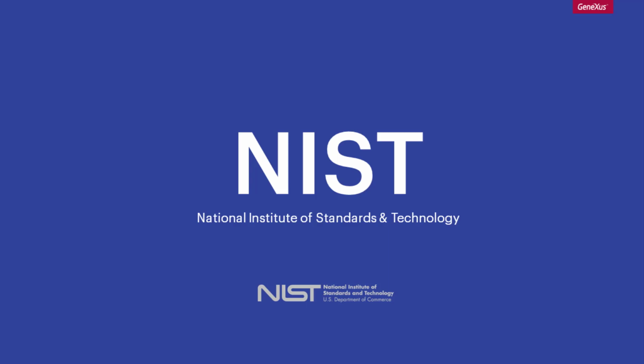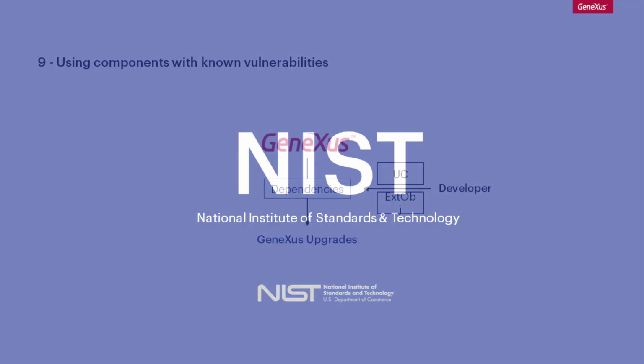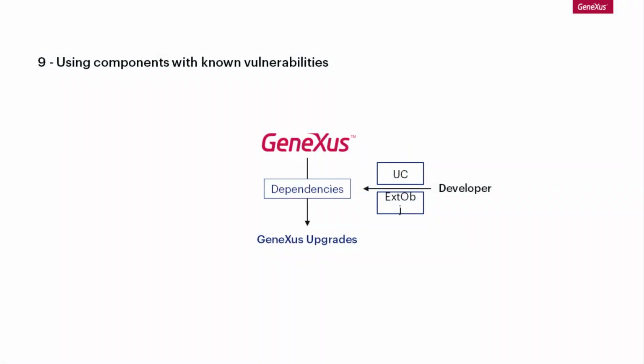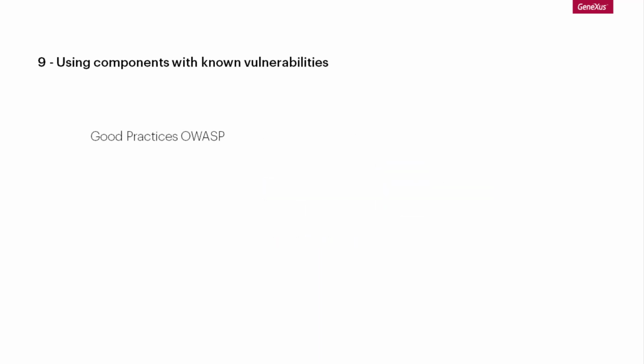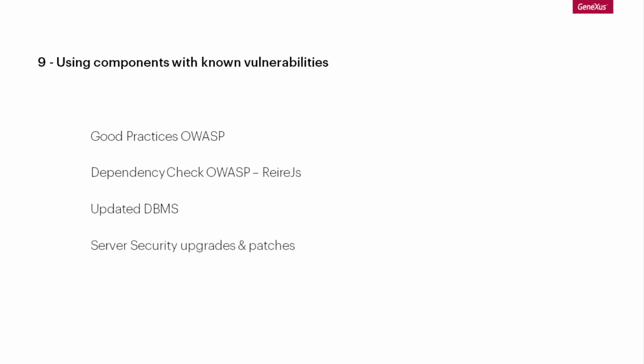This means that Genexus takes care of its own dependencies, updating them with various upgrades. If the developer decides to add a user control or an external object, the best practices on secure development included in this Open Web Application Security Project are recommended, as well as reviewing any dependencies included. To this end, the use of different tools is suggested, in addition to keeping DBMS and their drivers up to date and installing updates and security patches in servers.